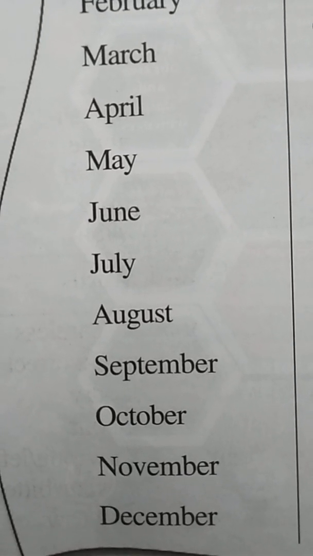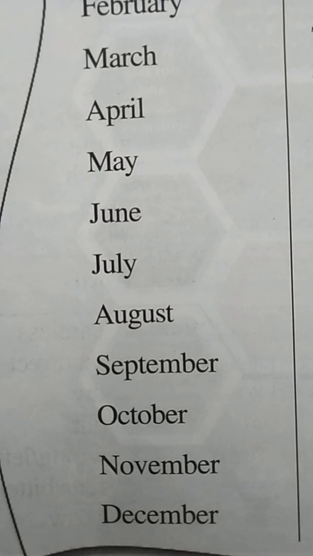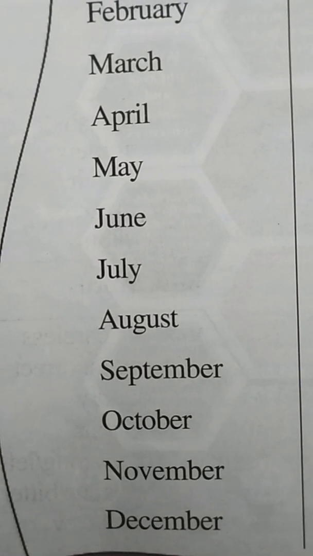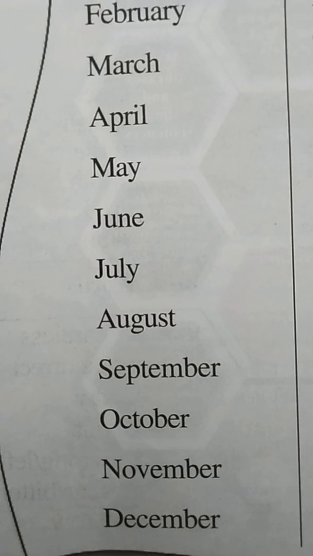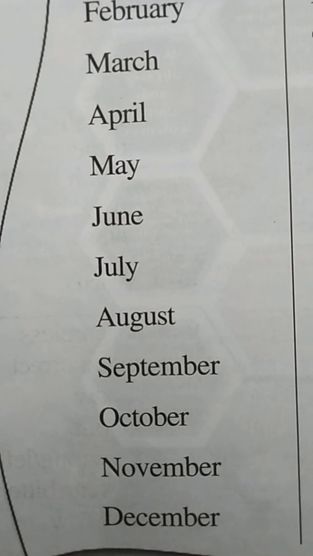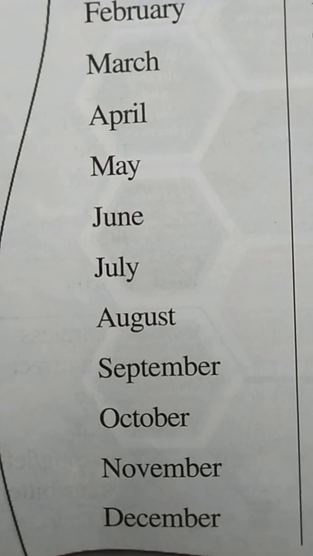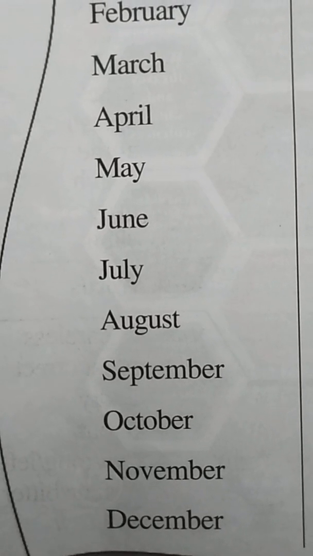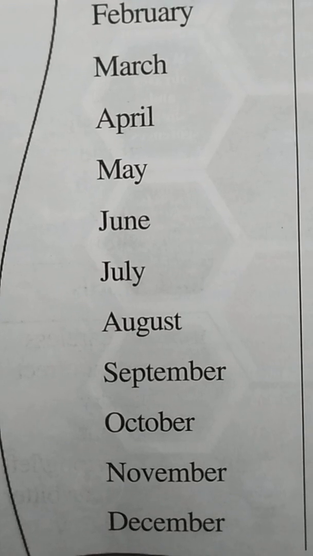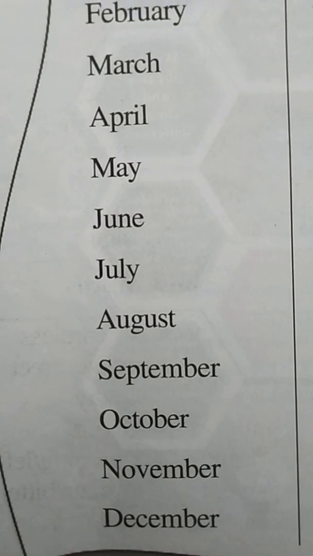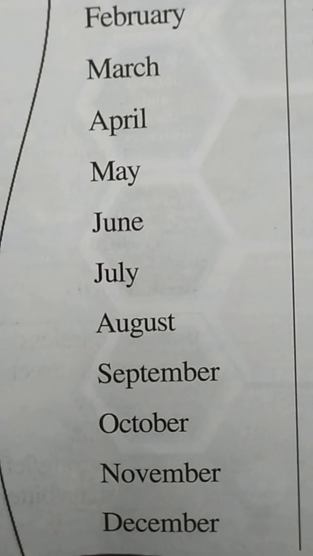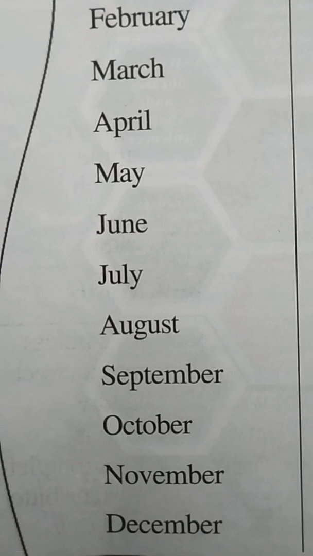So we celebrate Children's Day and also the Deepavali festival in November, which is called the 11th month of the year. And the last month of the year is December, which is the coldest month.